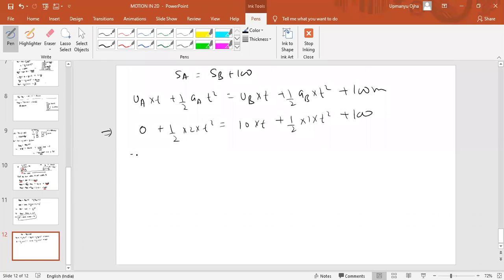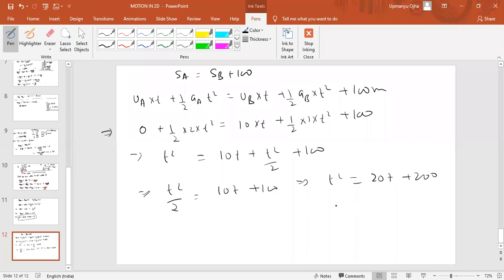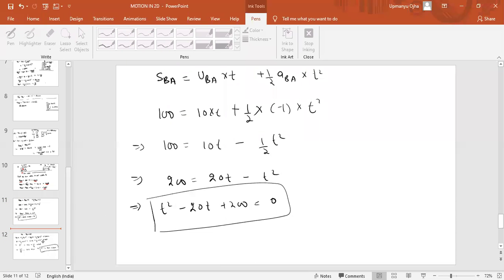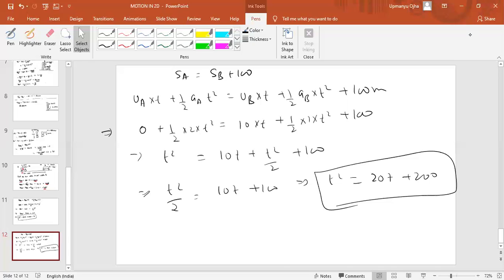So this will come as t square equal to 10t plus t square by 2 plus 100. So it should be t square by 2 equal to 10t plus 100. Take the LCM. t square equal to 20t plus 200. Okay, fine. That is the equation we are getting.